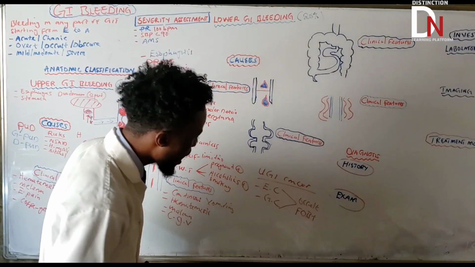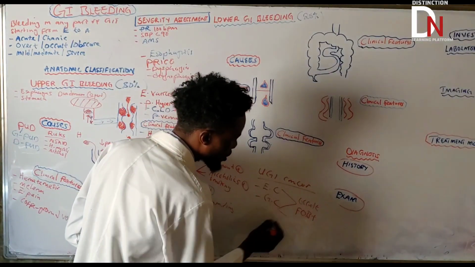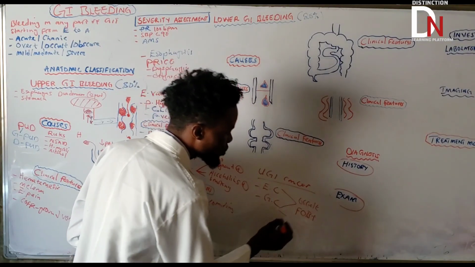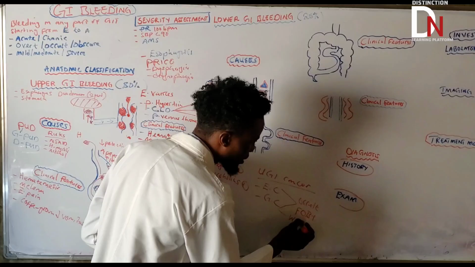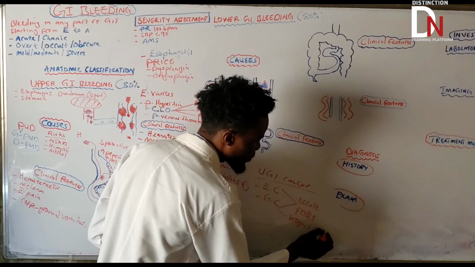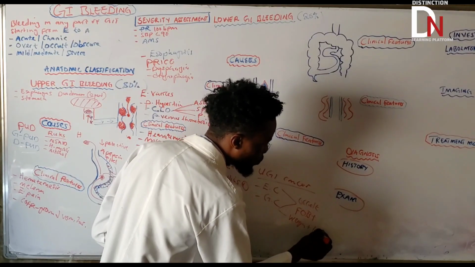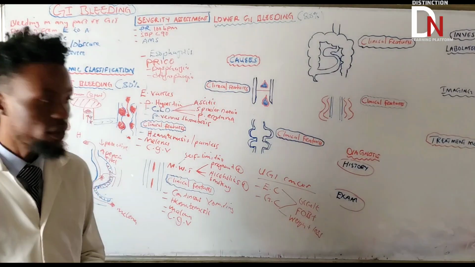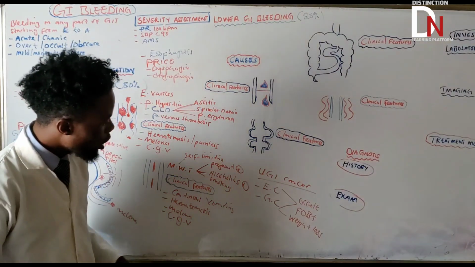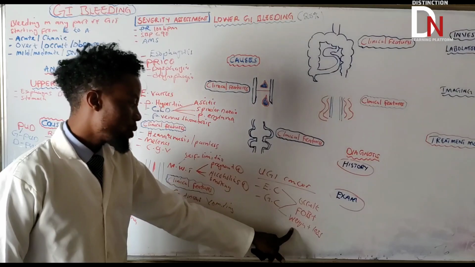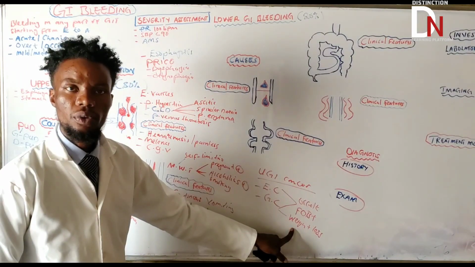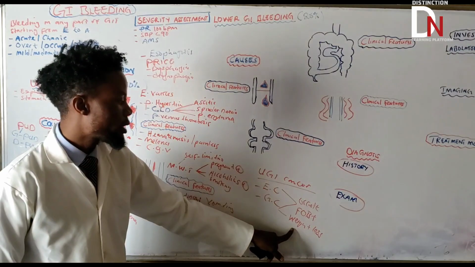The other important clinical feature of someone having cancer, make sure that you understand this one, is weight loss. Weight loss is associated with cancer. Very, very important concept. Changing appetite, all those things are related to cancer.